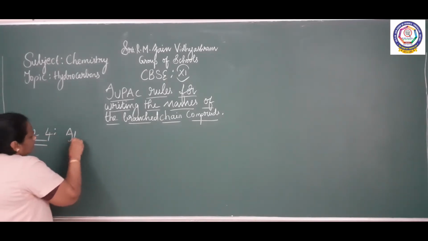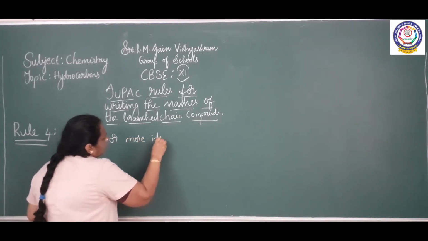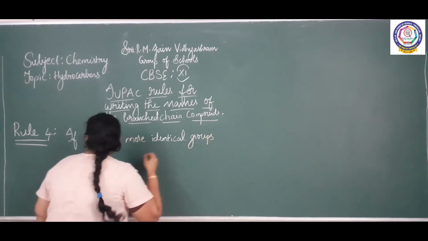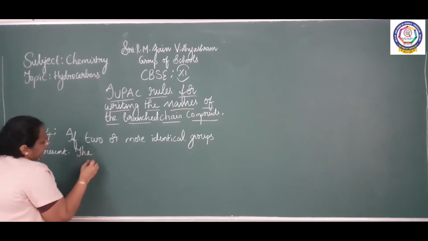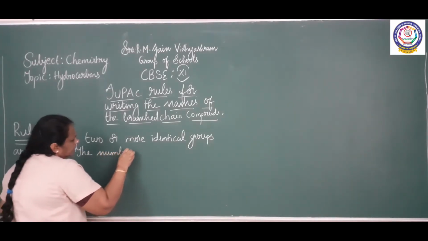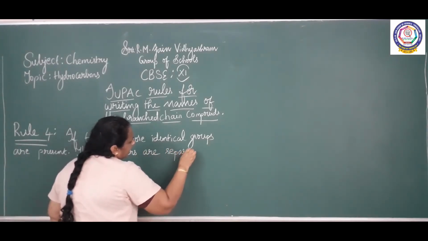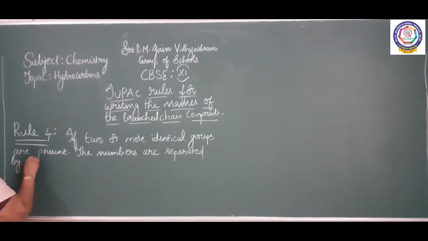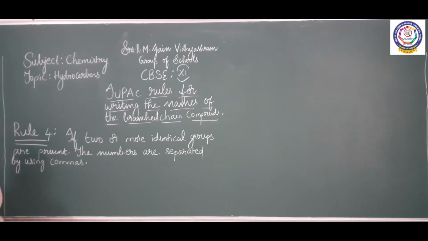If two or more identical groups are present, the numbers are separated by using commas.